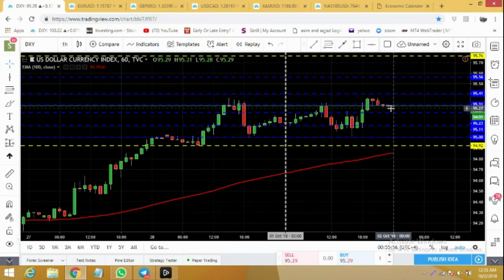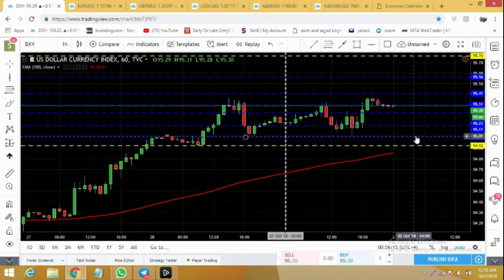On the other hand, we can see a drop in the dollar index. It can drop to 95.0, and if it couldn't hold this support level, then it's dropping to 94.92 and below.